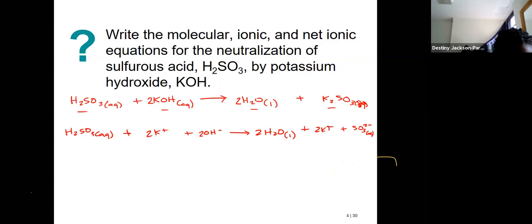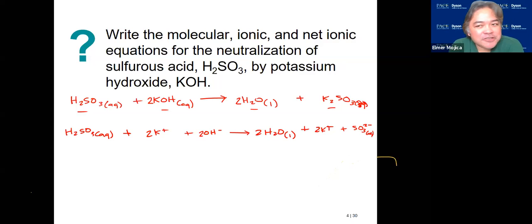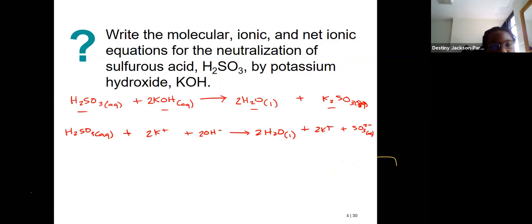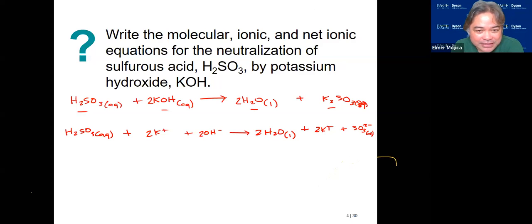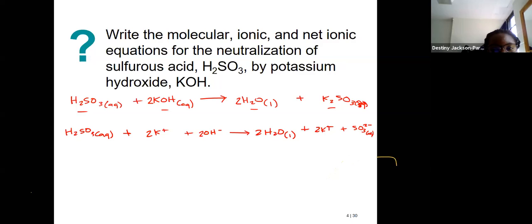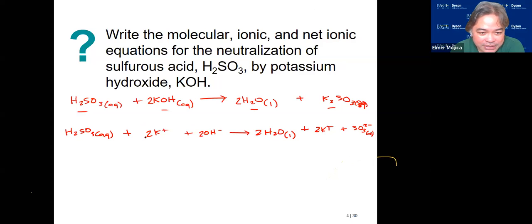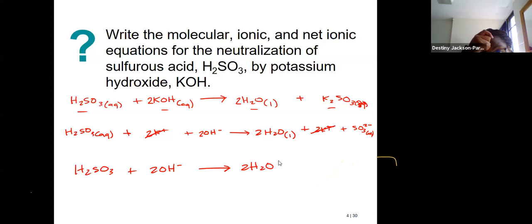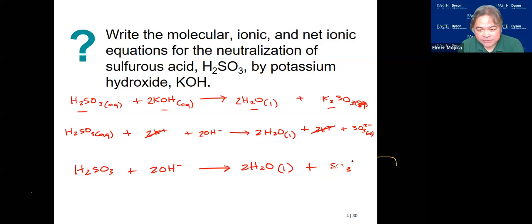Well, what's the work of putting it all together if we're gonna just have to split it up again? No, we're not going to put them together because we try to determine what is the net ionic equation. Oh, the total. So what do we have here now? We have spectator ions. So what do we do with the spectator ions? Cross them out. So we're trying to see what's the net ionic equation. So the net ionic equation that we have is you have an acid here reacting with the base to give you water and SO3, that is this one.